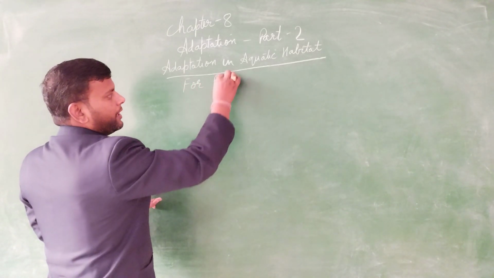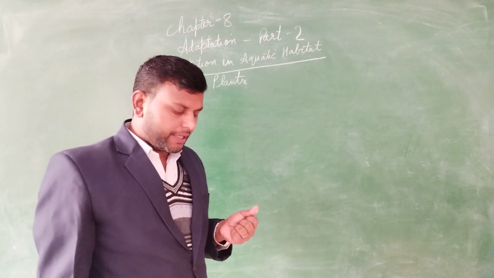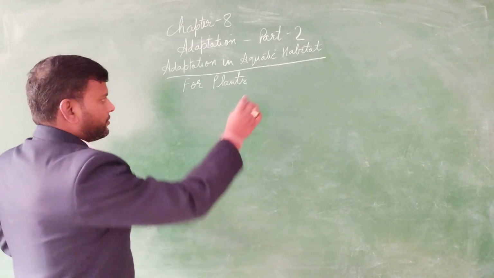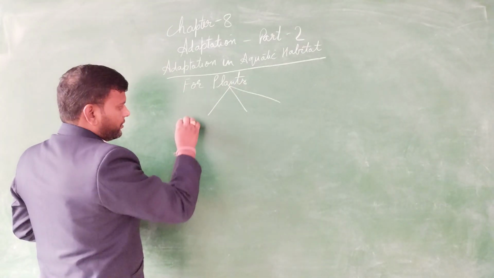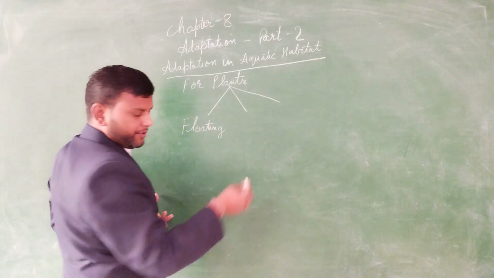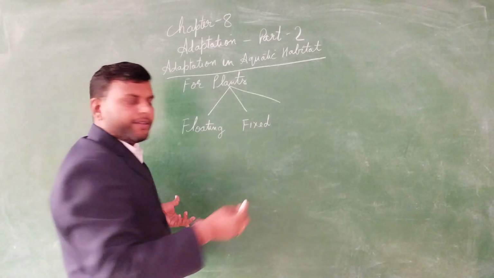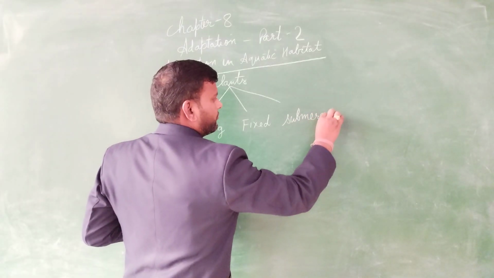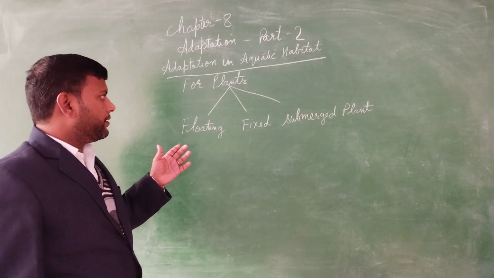We will discuss both plants and animals. If we discuss the plant first, you know the aquatic habitat for the plant. Aquatic plants are of three types, as I also told you in the previous class. The first one is floating, the second is fixed plant, and the third is submerged plant. So these are the three forms.